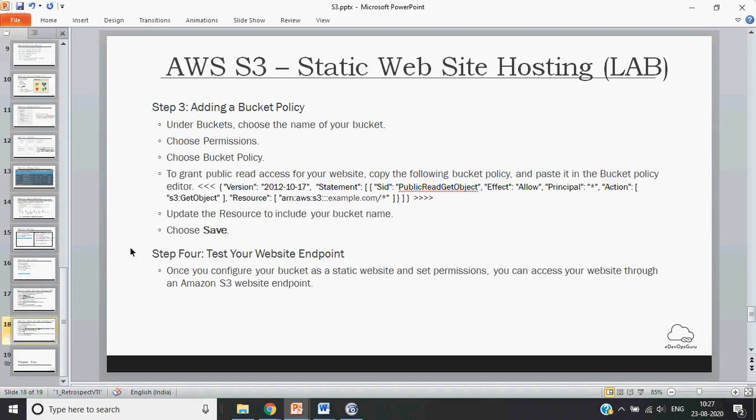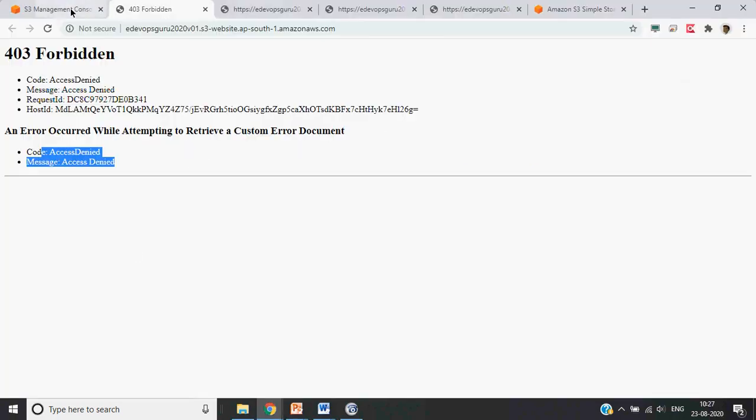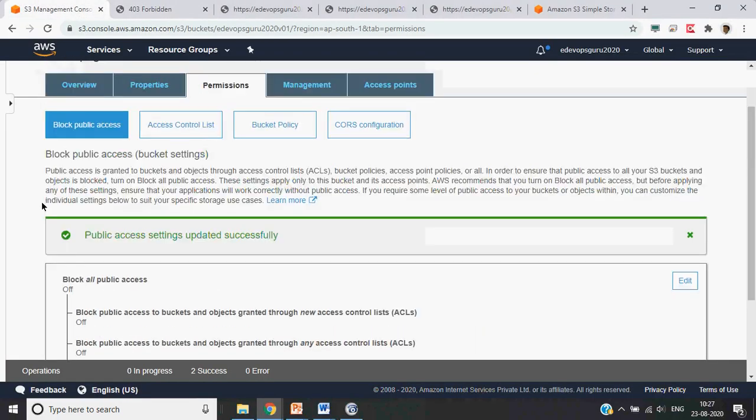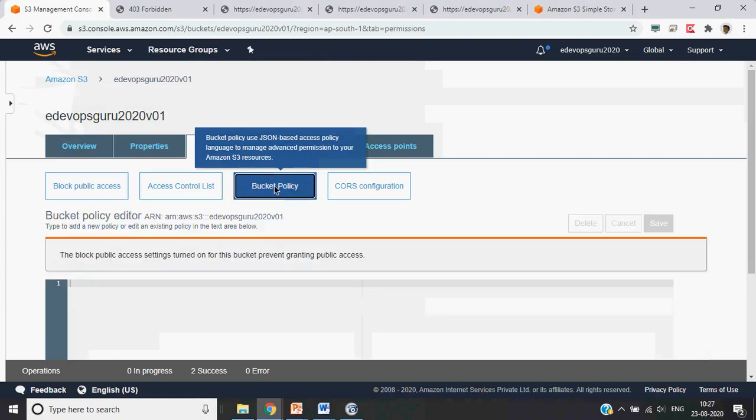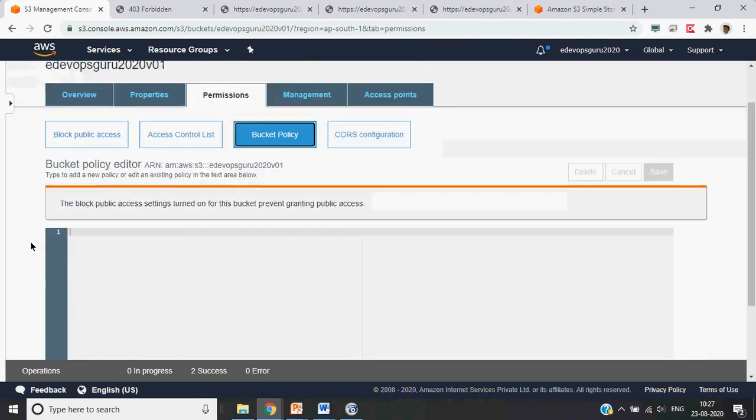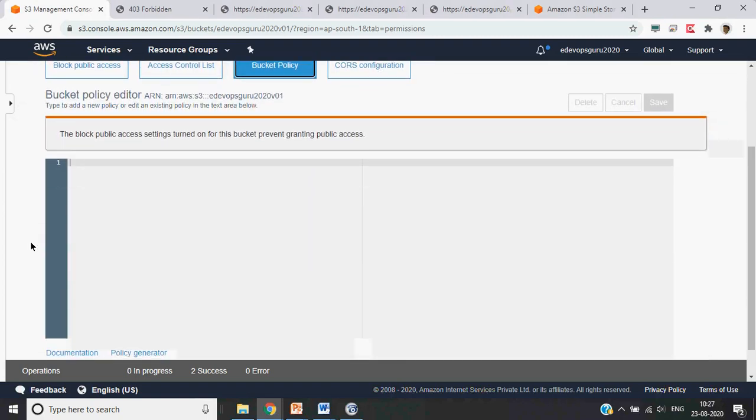Okay, now we don't have a public bucket policy. So we need to give a permission. So let's come back to the bucket here. Come to the bucket policy. By default, though you have enabled the access, you don't have a policy attached to it.